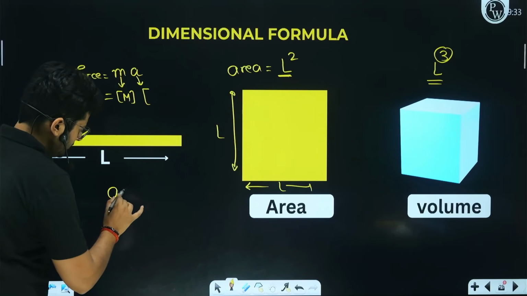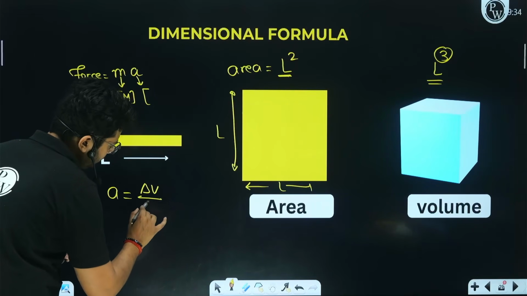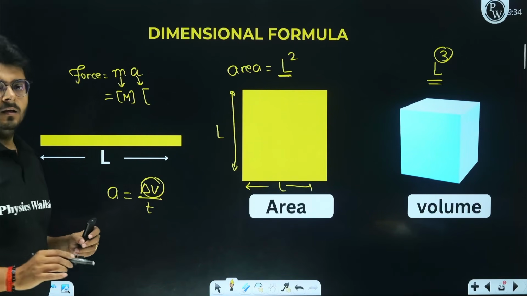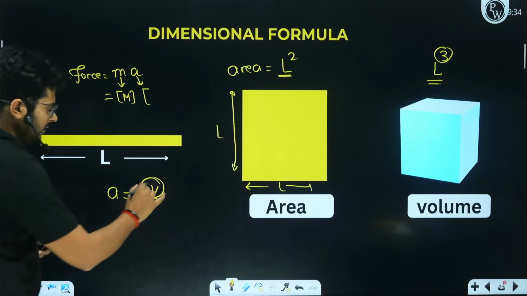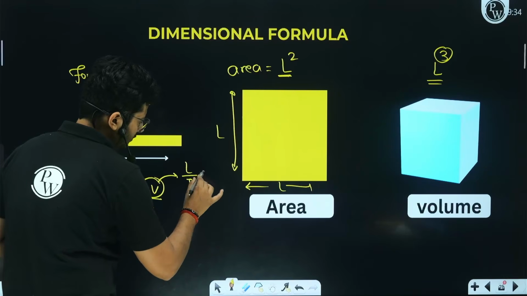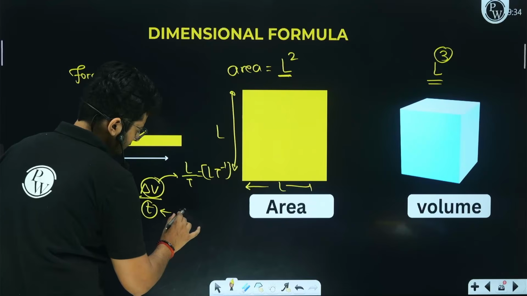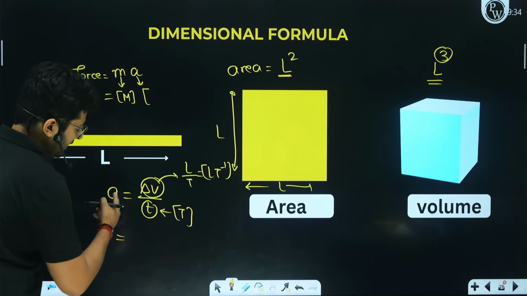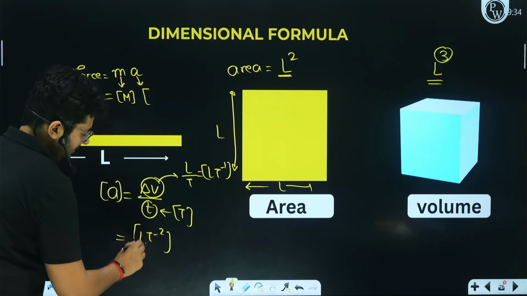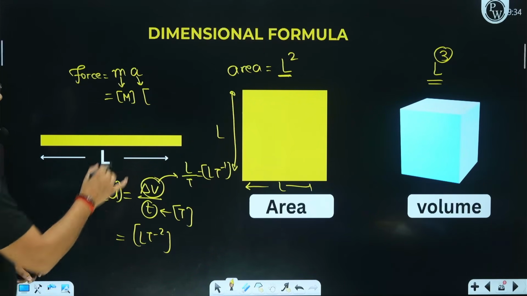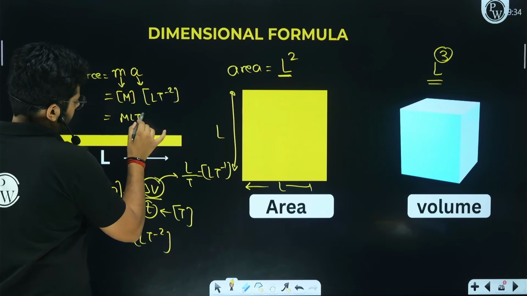Sorry, not area. The unit of acceleration should be change in velocity over time, right? And you know that velocity is displacement over time. Displacement is L, time is T. So velocity is displacement over time, so it is LT minus 1. All right. And this T is T only, right? So the dimensional formula for acceleration will be LT minus 2. So put the value LT minus 2 over here. So it will be MLT minus 2.